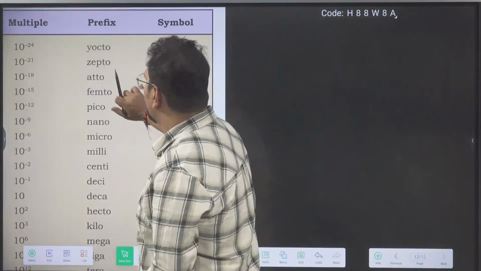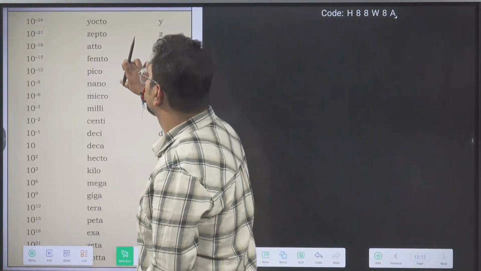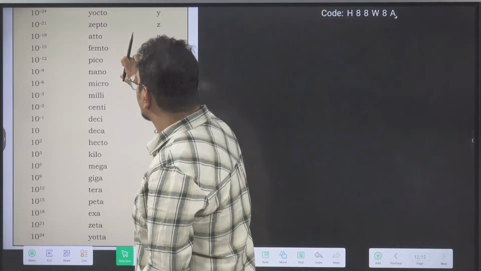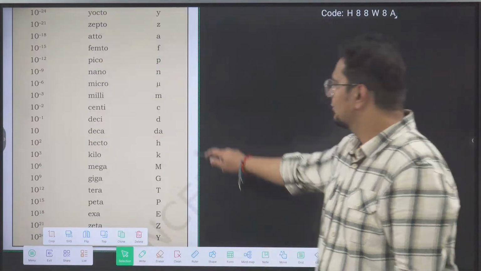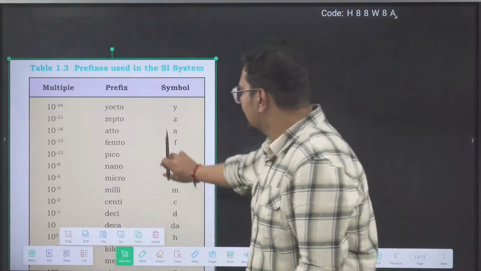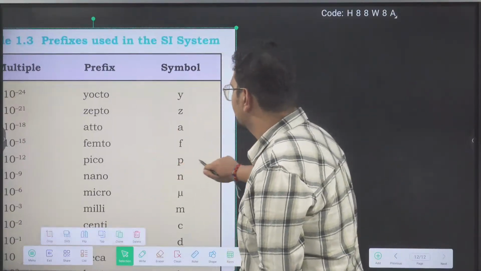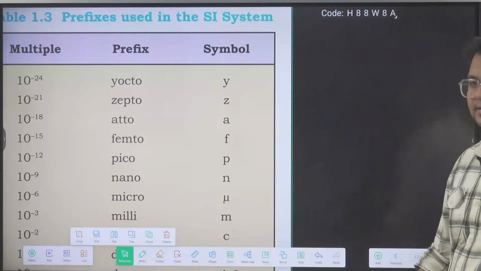Firstly, tell me, are the beginning ones clear to you? Are the beginning ones visible to you? Check the first 6.